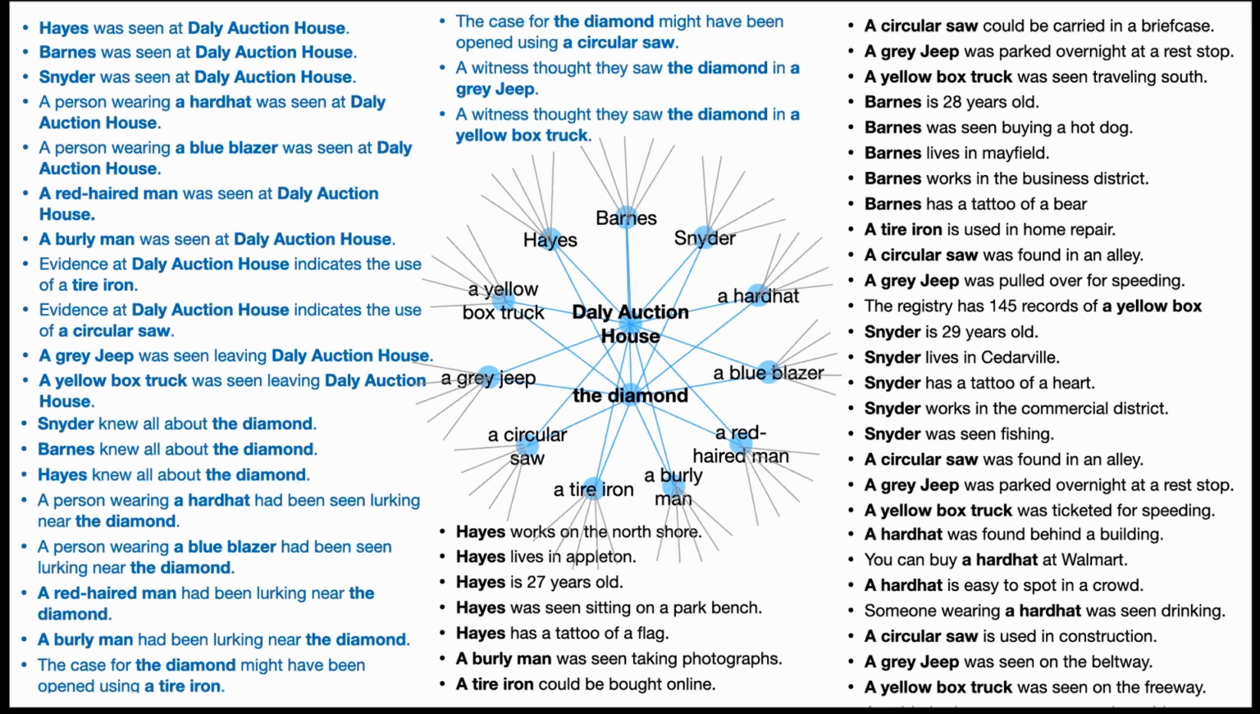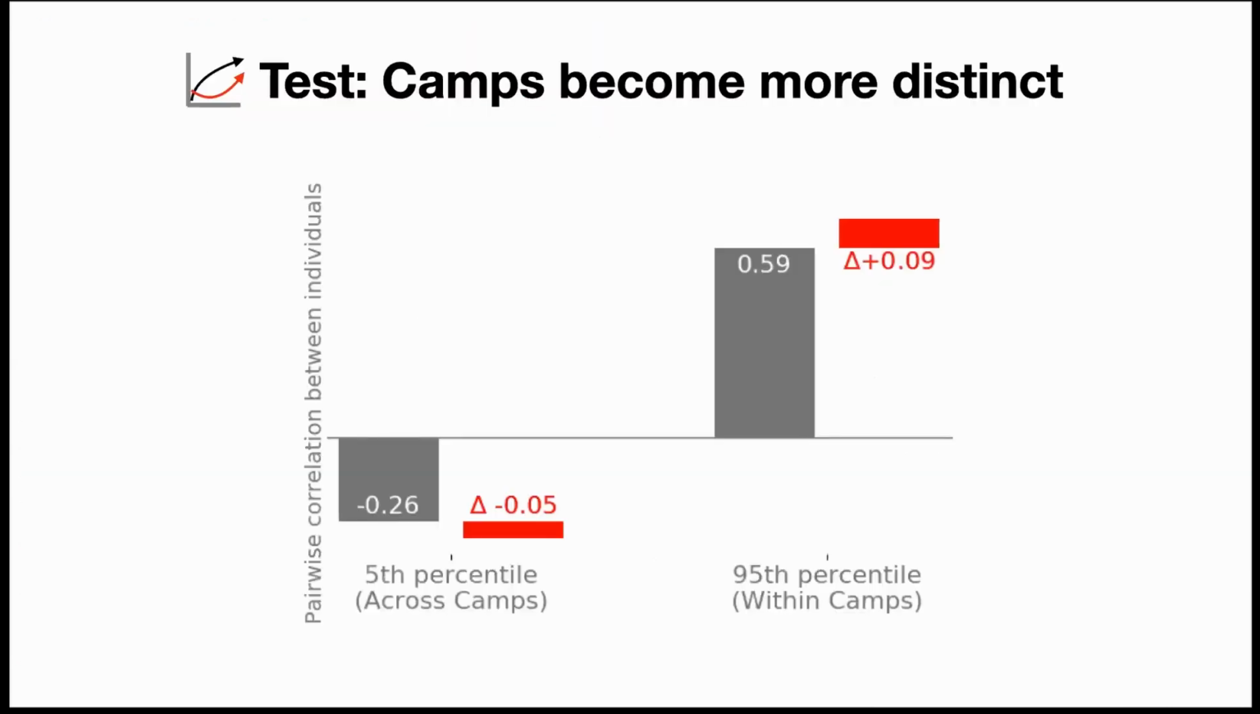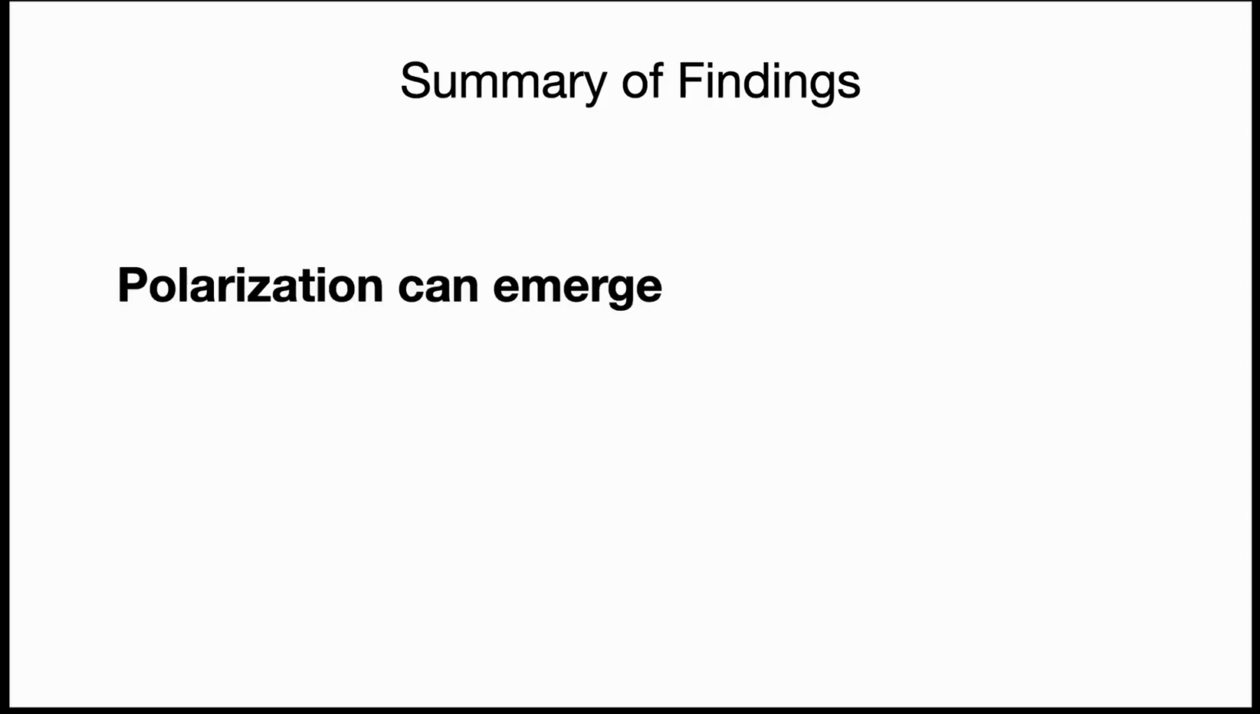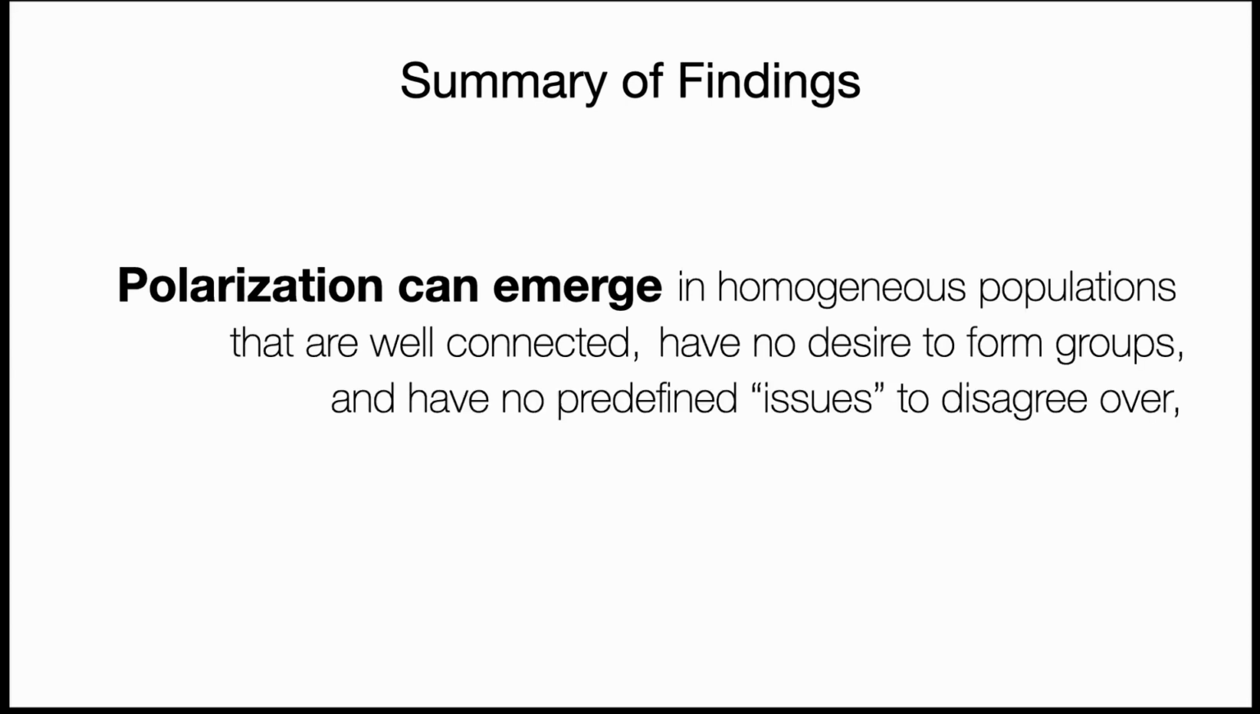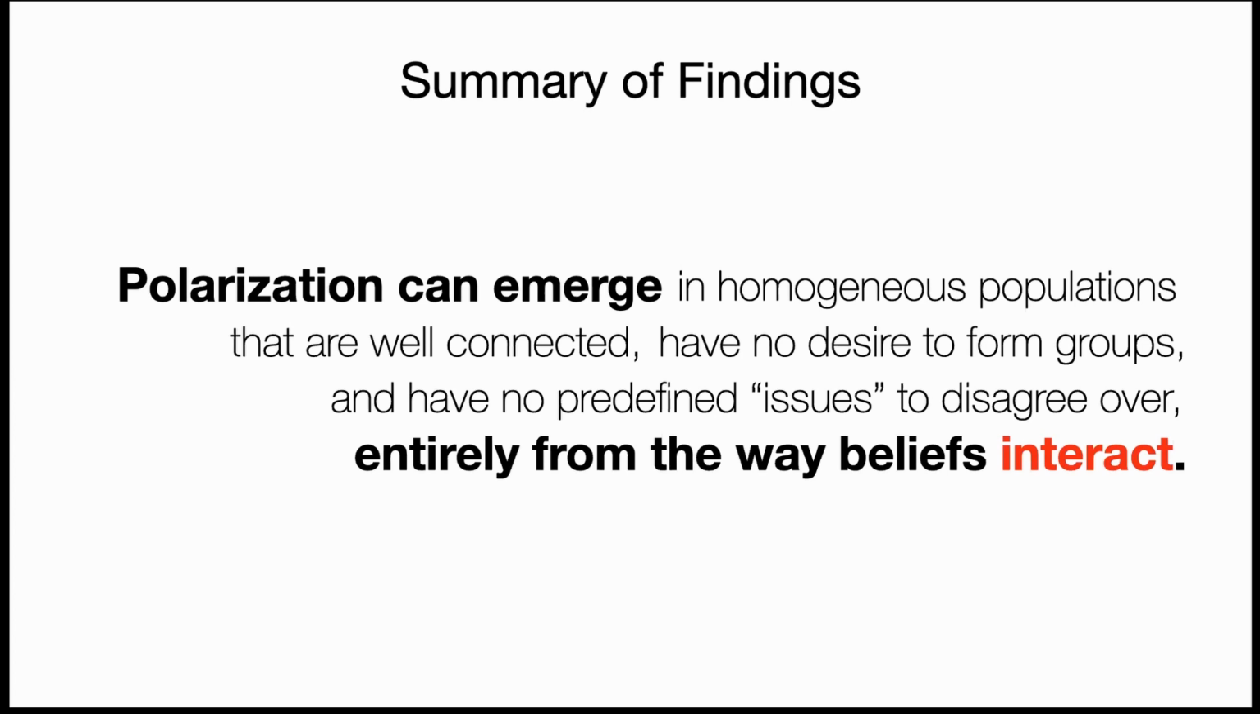And so now we can test these 2 comparative worlds in which one world has interdependence between their beliefs and the other world doesn't. So what do we see? Now, these are preliminary results just from pilot tests, so keep your eyes peeled for updates. But the results are encouraging in that we see that the dissimilarity between individuals is amplified in the interdependent condition, and that within camps, people are, again, becoming more self-similar in the interdependent world than in the independent world. We find that polarization can emerge in homogeneous populations that are well-connected, have no desire to form groups, and have no predefined issues to disagree over, entirely from the way beliefs interact.